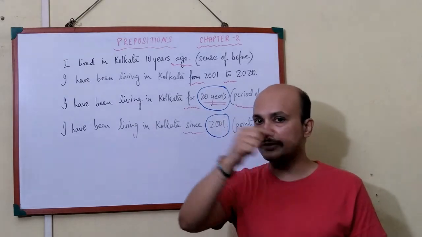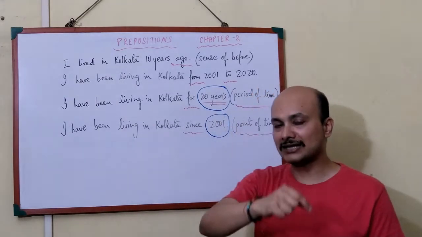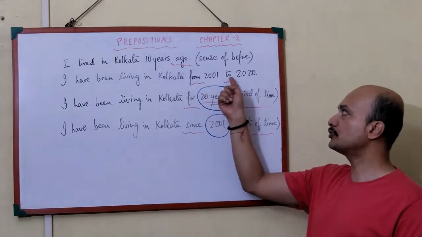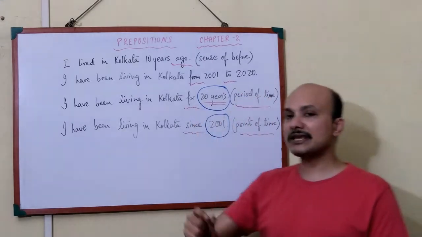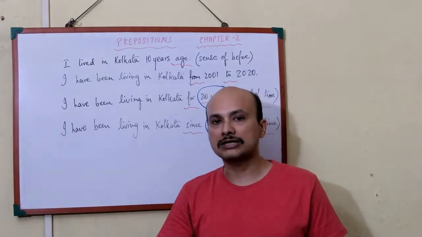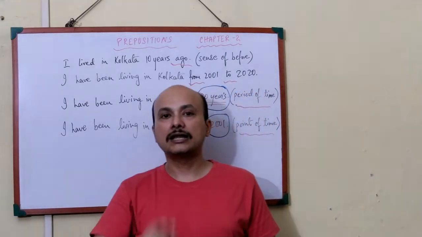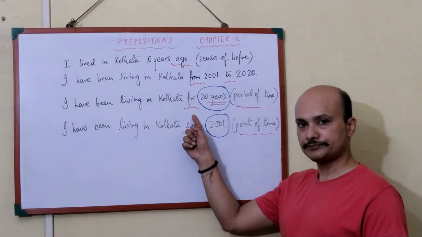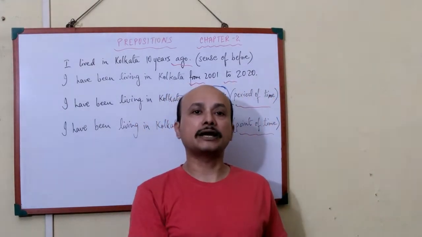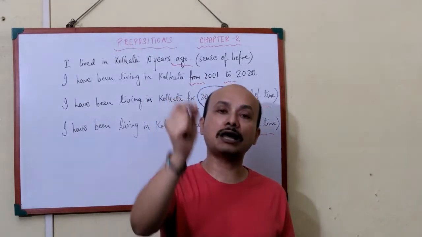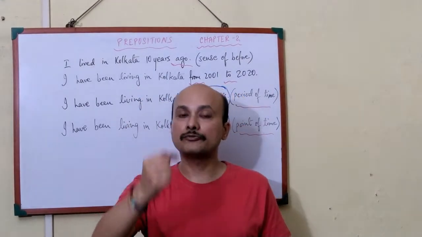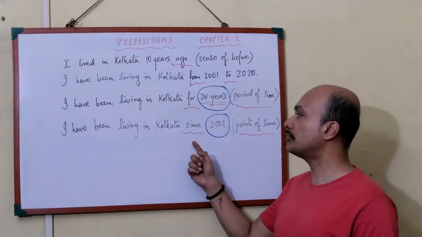Okay, I am not saying the starting point, I am not saying the ending point. If I say the starting and the ending point, then it will be like this: from starting point to ending point. But if I am calculating only the time period, how many years I have stayed in Kolkata, if I am calculating only that much, then I will write for. Clear? If I am speaking of the point of time from which I started living in Kolkata, then it will be since.